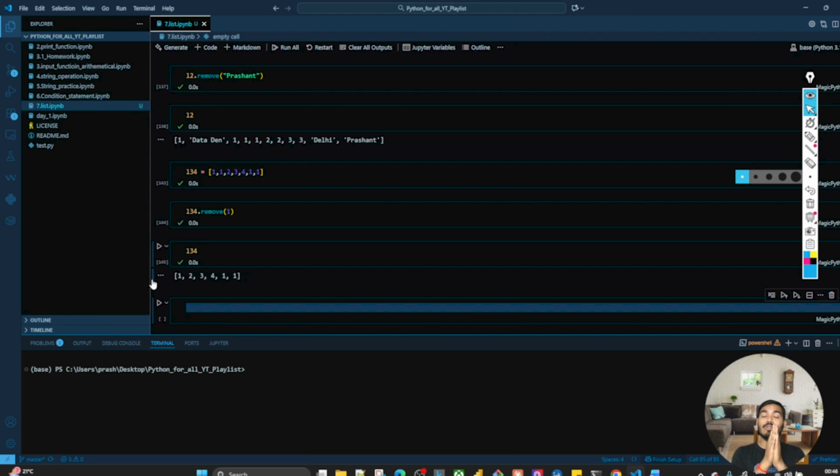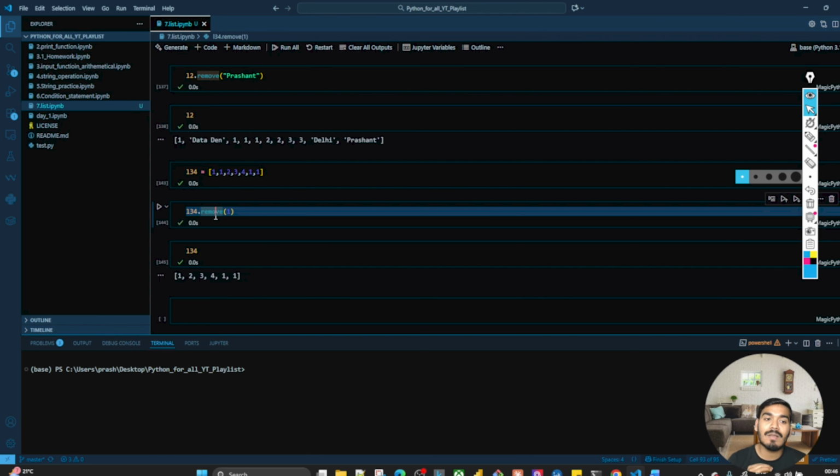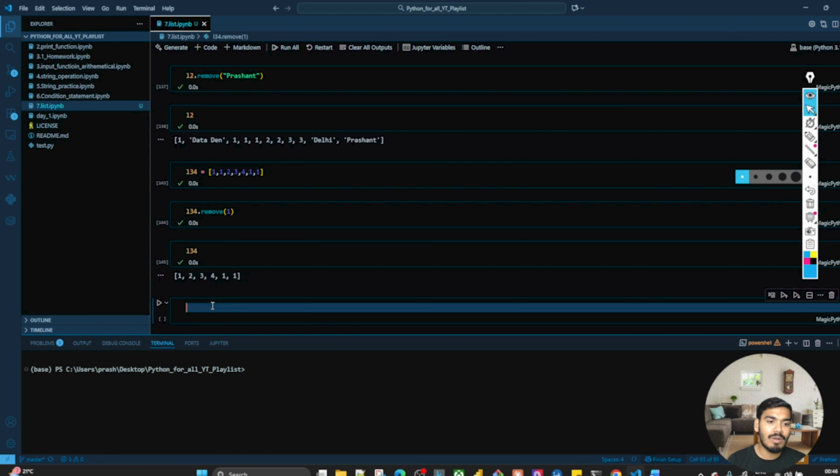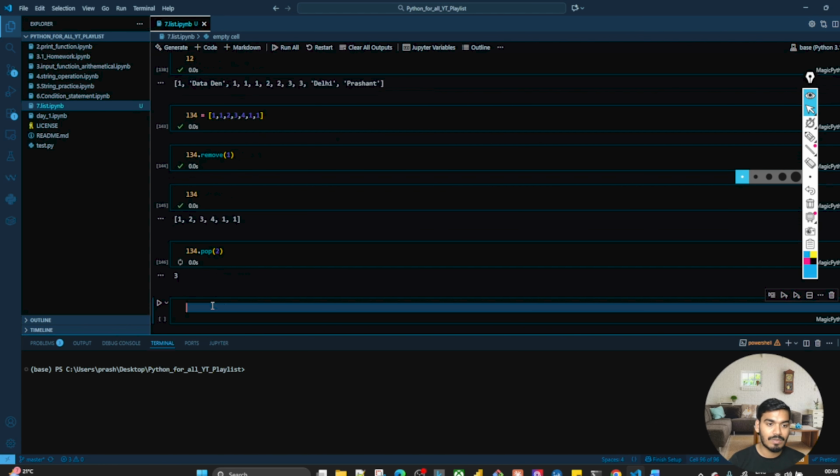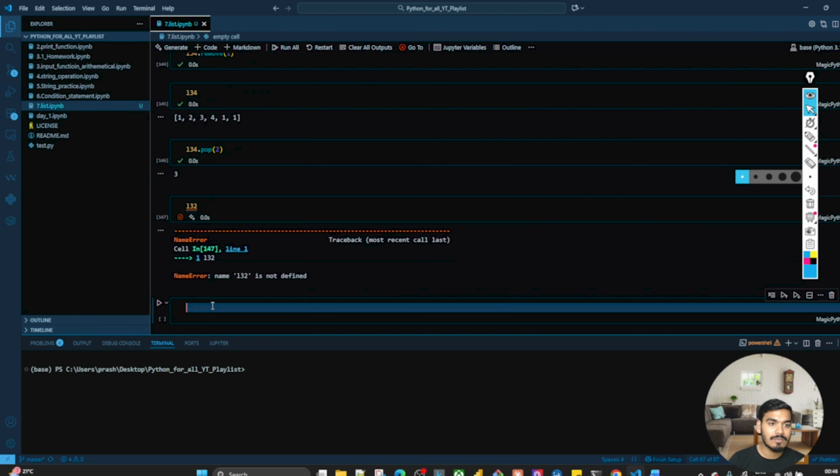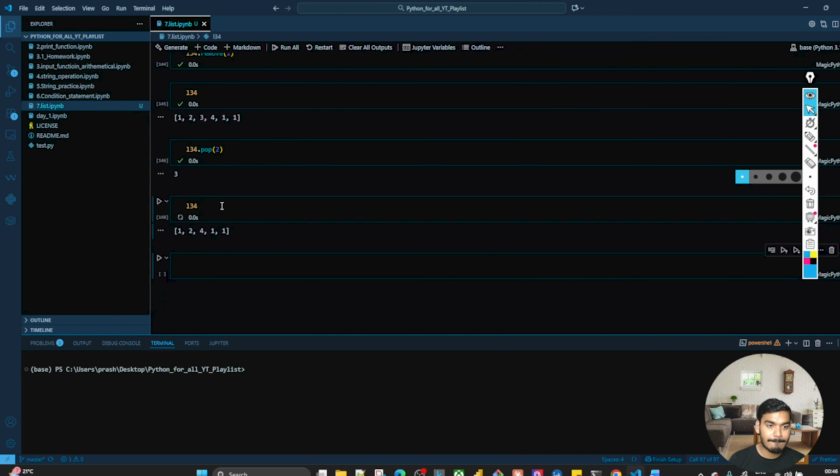So whenever you have the same element multiple times in the given list, first it will remove the very first element, then the second element of the same, and third, and so on, right? So remove is used to remove any of the elements from the list. Now there is one more, L34 dot pop, and you write over here, let's say 2. And over here, if you take L34, what has been removed? This 3 has been removed, right?